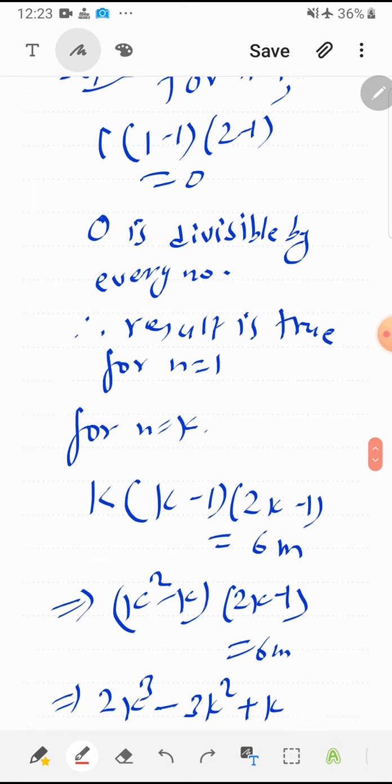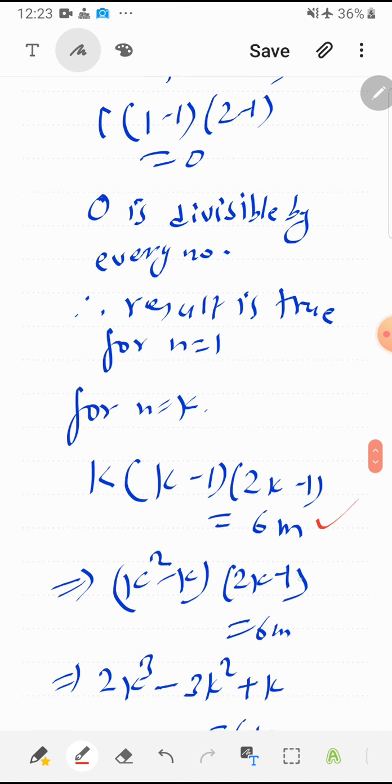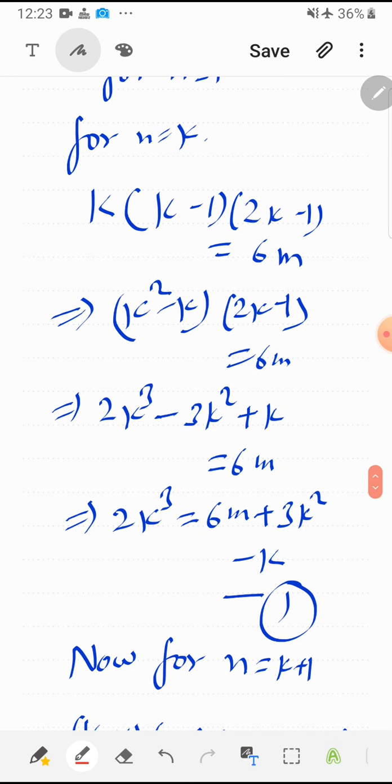Now for n equal to k, let us assume the result is true for n equal to k. That means this is equal to 6m. Here the main thing is that I should open the bracket and try to obtain the value of the highest power term or greatest term. So it is 2k cubed equal to 6m plus 3k squared minus k. Let this be my equation number 1.